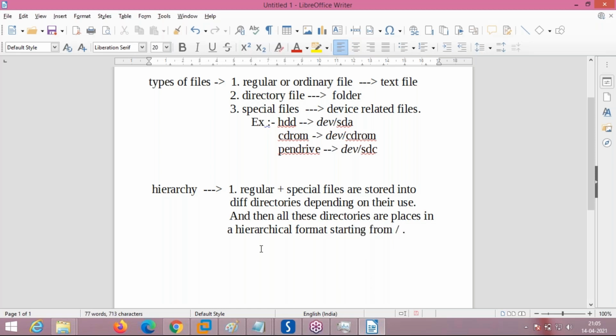Slash means root here. I'm just highlighting this. Slash is very important. From where slash is called root, which, though written as slash, is pronounced as root. Okay, got it?